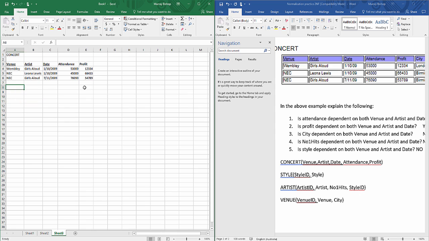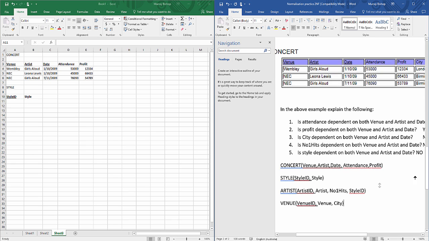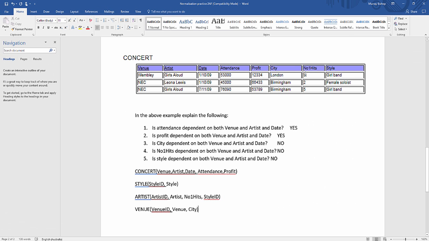The next thing you do is you would obviously create your style table. So your style. And for that you would need the two fields, style ID, and we need that primary key in there, right? Yeah. And the style. What style would you use? Let's go to the first one. So style is either girl band, female soloist, or girl band or female soloist.